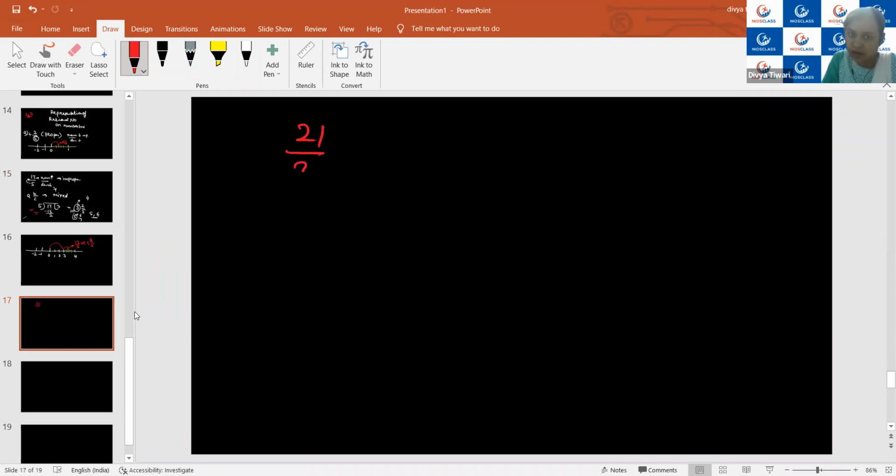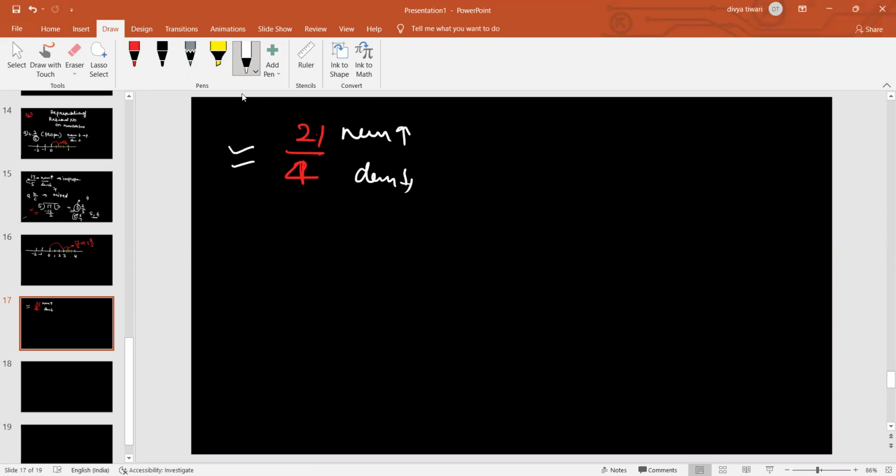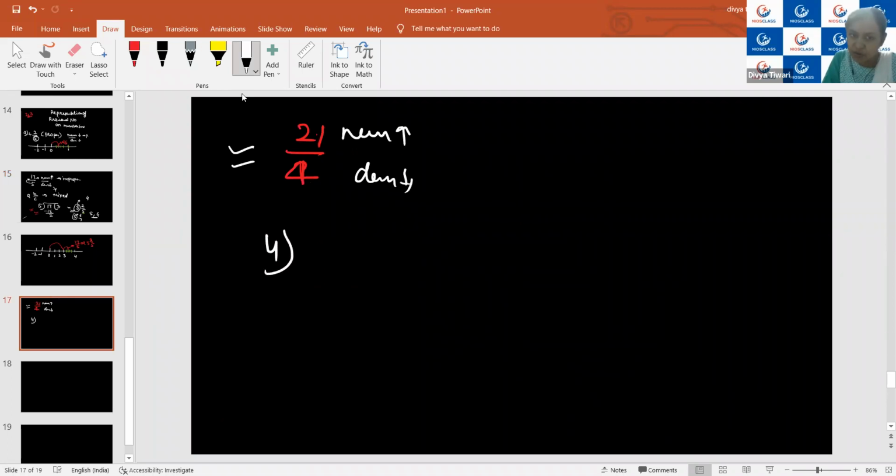So let's say 21 upon 4. As you can see, it is again an improper form, Vedant. You can say that the numerator is greater than what? Denominator. So we will say that this is an improper form. Yes, ma'am. Now I will be dividing this numerator with the help of the denominator.